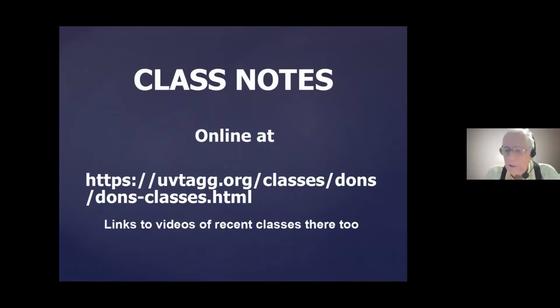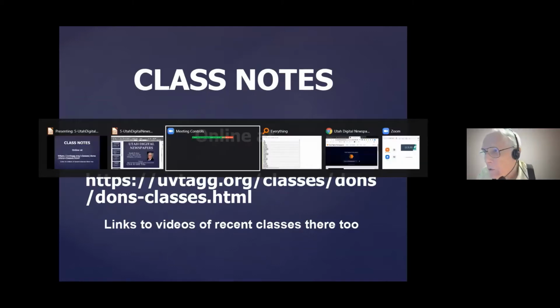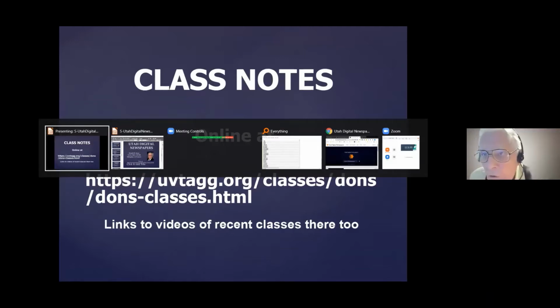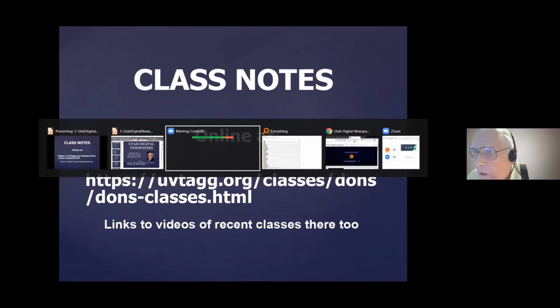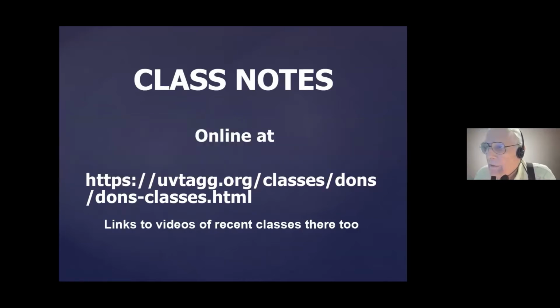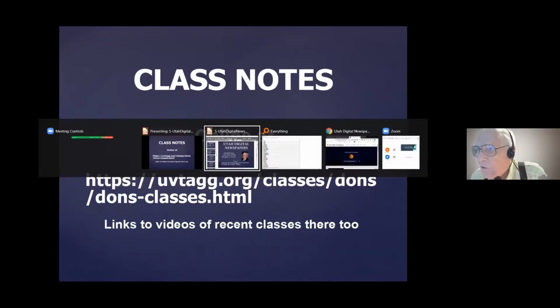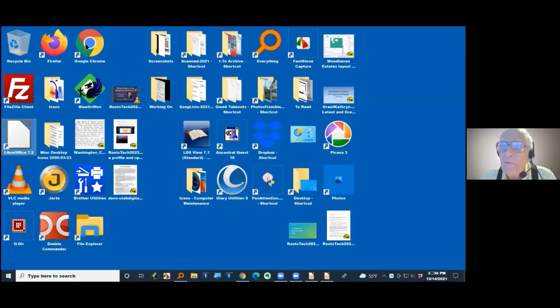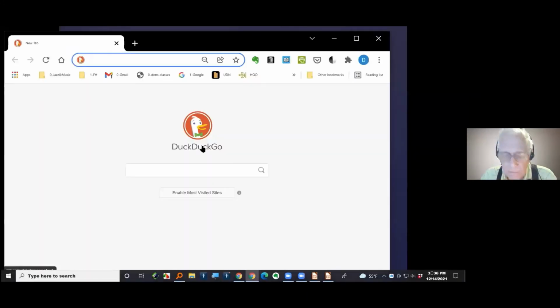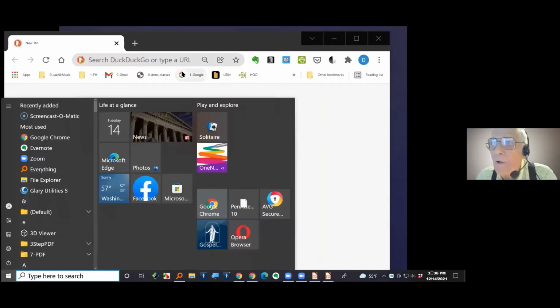Now let's go into the notes. Let me show you. I'm going to do a Control Tab here and go to where my notes are stored, and they are stored. They're not there. For some reason, this is not changing. I'm going to have to click in here to get back to where the notes are stored.